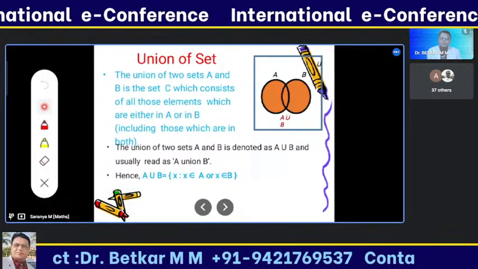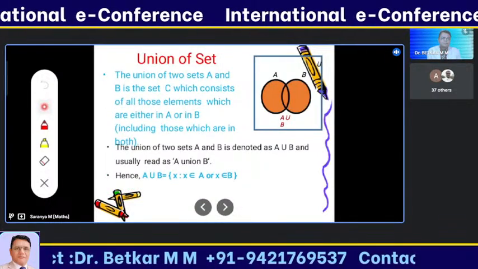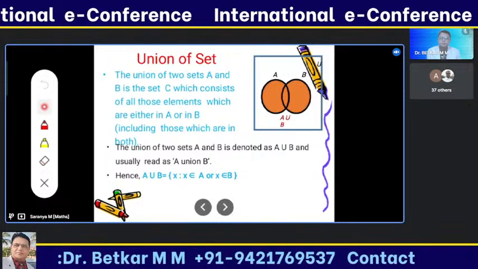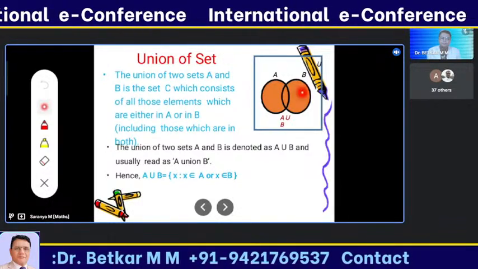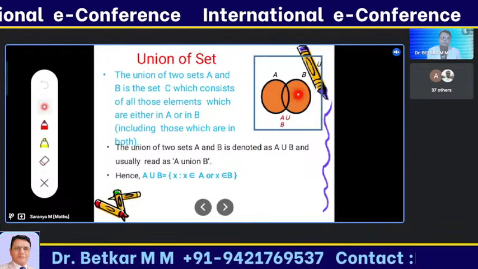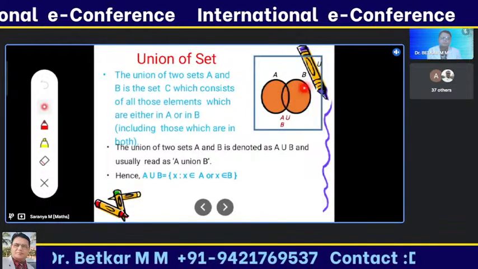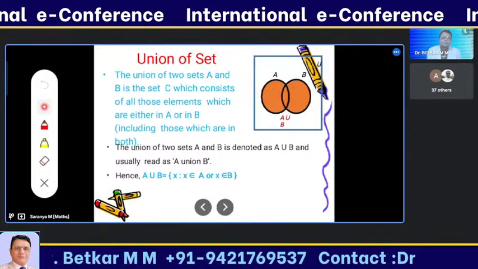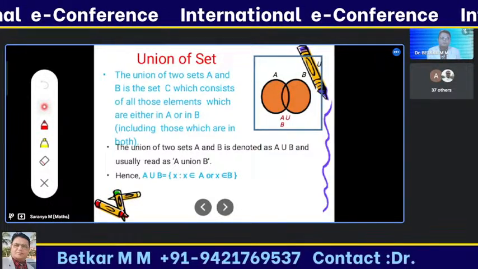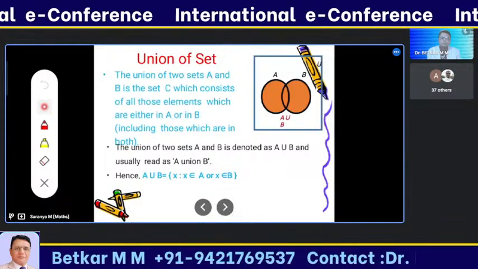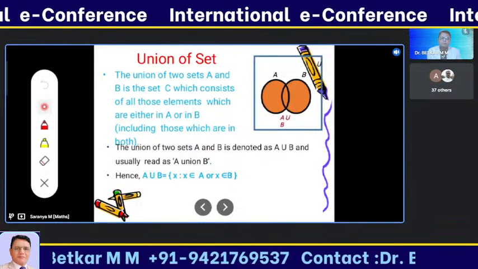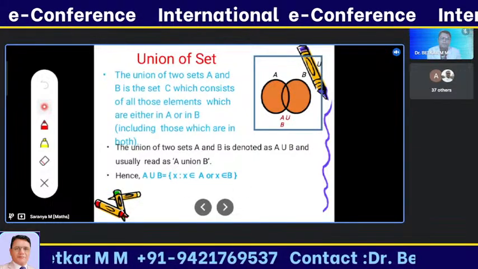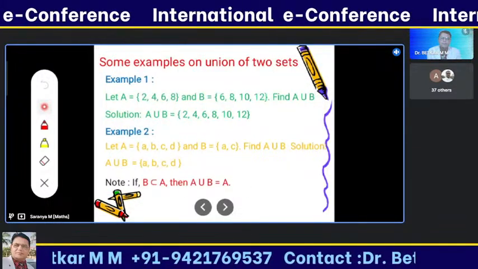Union of sets: first, we should have at least two non-empty sets, A and B. When I take the union of these, I shade it in a different color. So I'm adding those elements which belong to A or B. Either A or B, I have to write the element, A union B. So this is the definition of the union of sets.